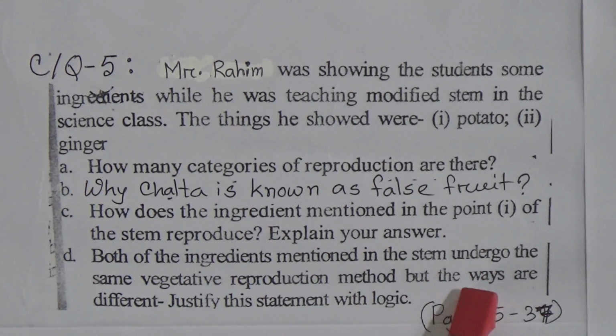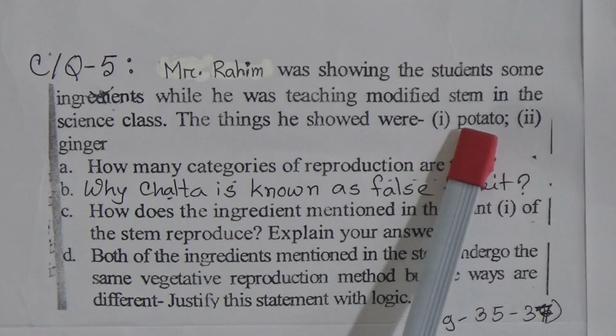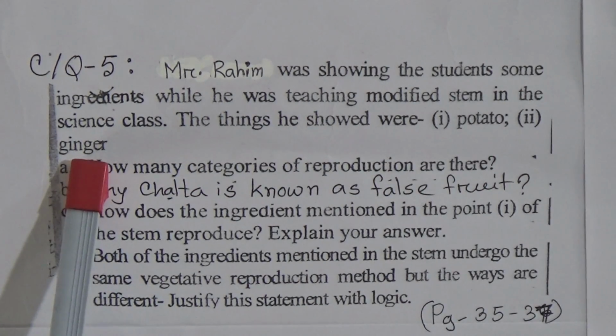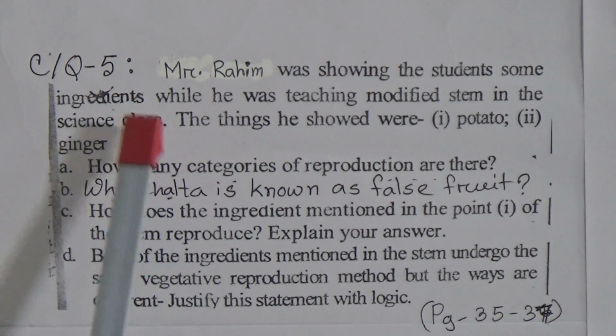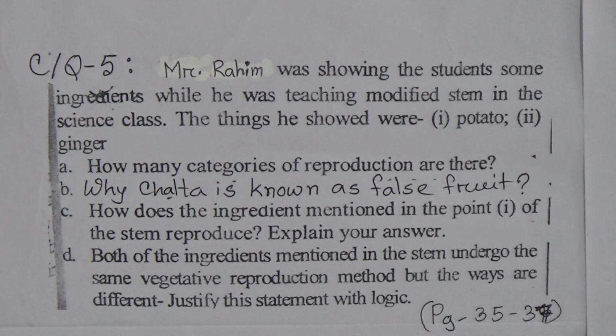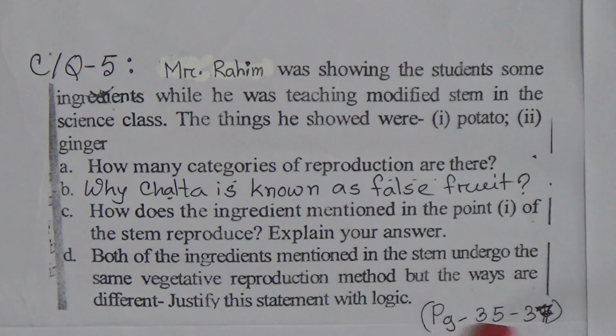reproduction method but the ways are different. Justify this statement with logic. That means we have to discuss the reproductive ways of potatoes and ginger and justify with logic. You will get the answers to these questions from page number 35 to 37 in your textbook.